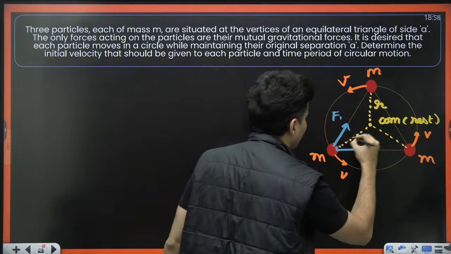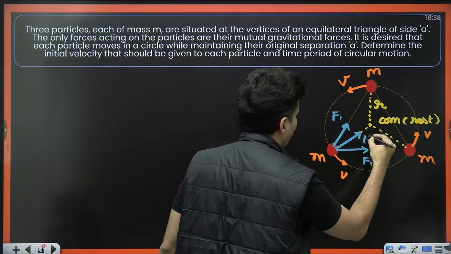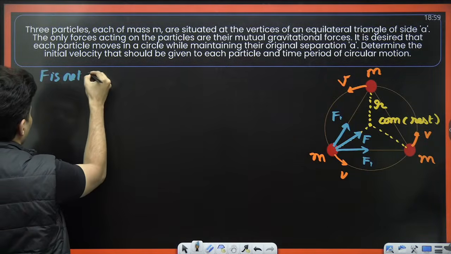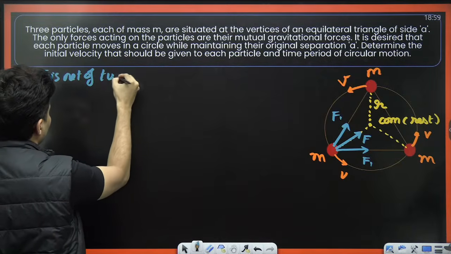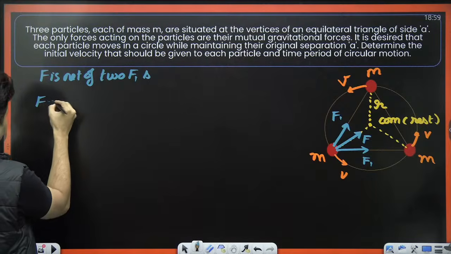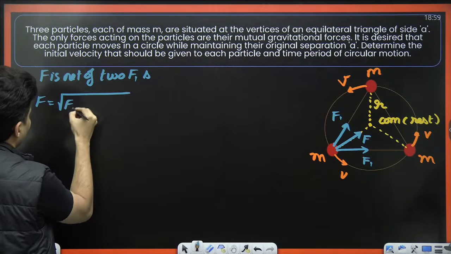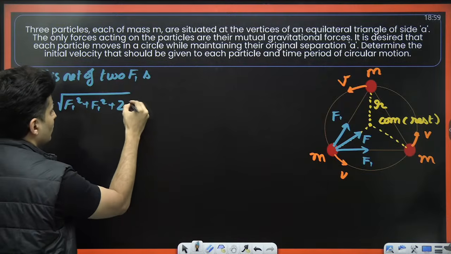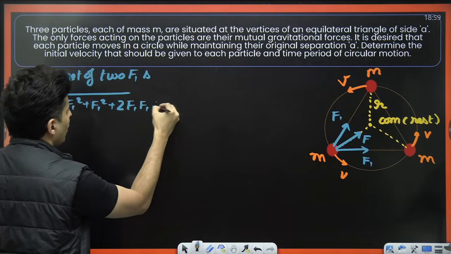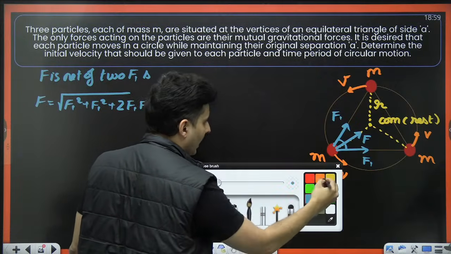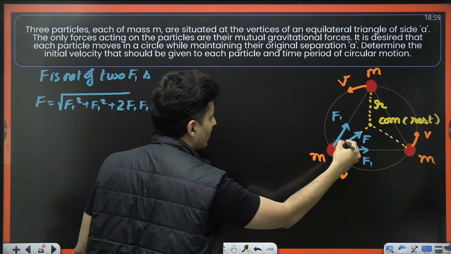So if I show that net force over here like this, I can say F is net of the two F1s. That F will be root of F1 square plus F1 square plus 2 F1 F1 cos of the angle between them, like a square plus b square plus 2ab cos angle. What is the angle between these two forces?